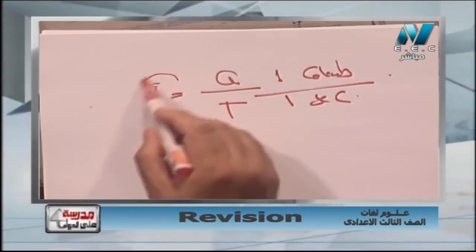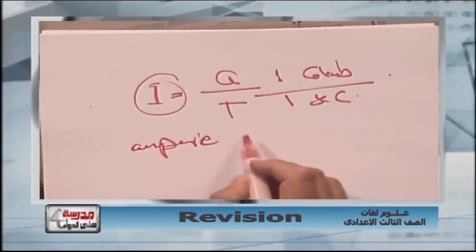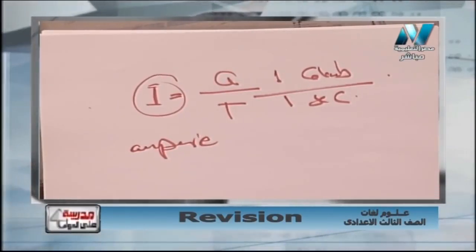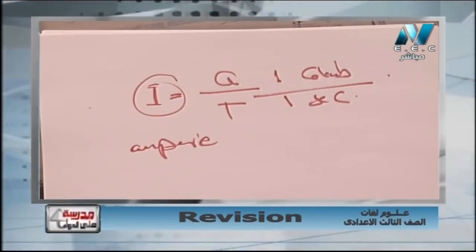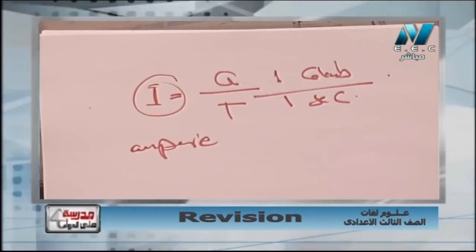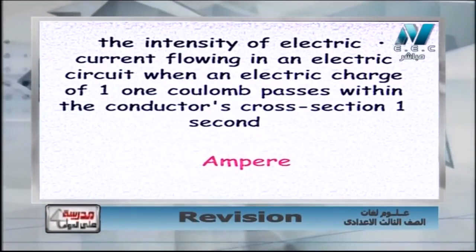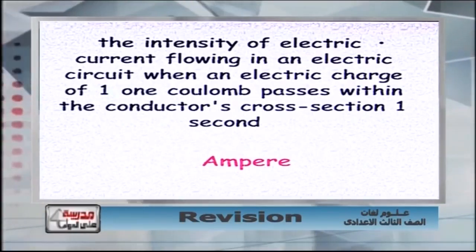Sure it will be what? It will be the unit of intensity. Sure it will be the ampere. So ampere is what? Ampere is the quantity of electricity that passes through the circuit in 1 second. So again, the intensity of electric current flowing in an electric circuit in 1 second that has a quantity of electricity of 1 coulomb, it will be the ampere. It will be the ampere, okay?